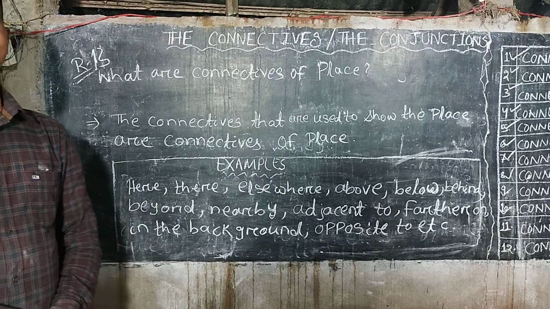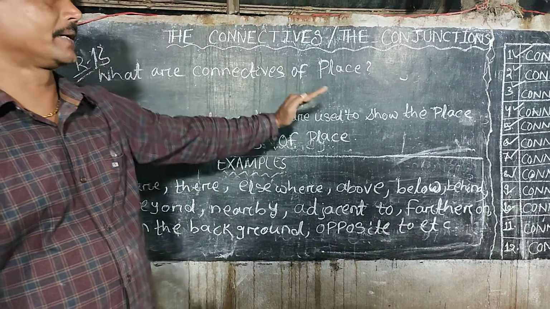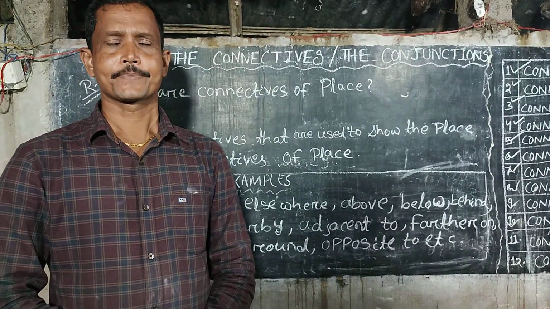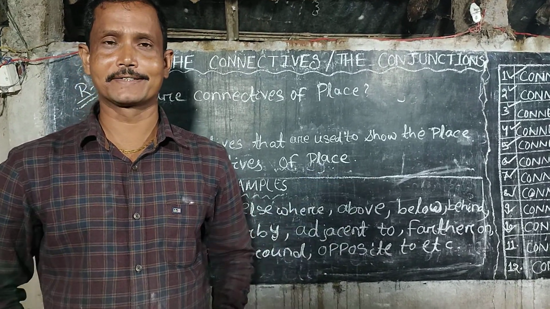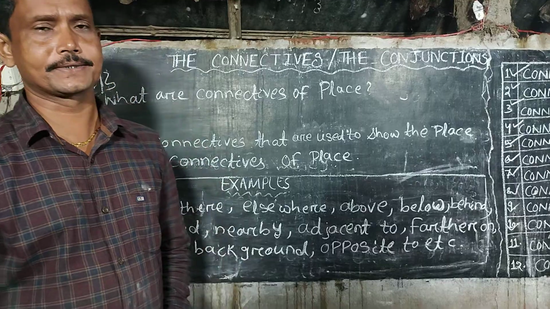Rule number 13. What are the connectives of place? The connectives that are used to show the place are known as connectives of place.